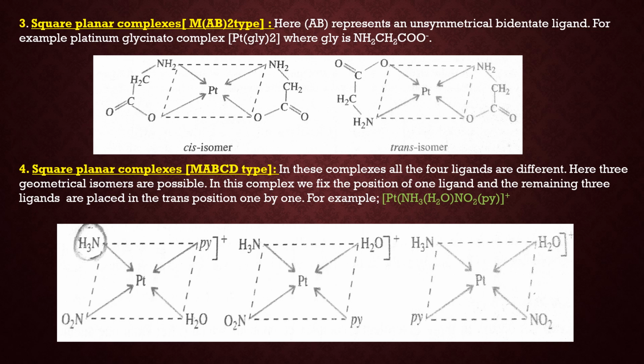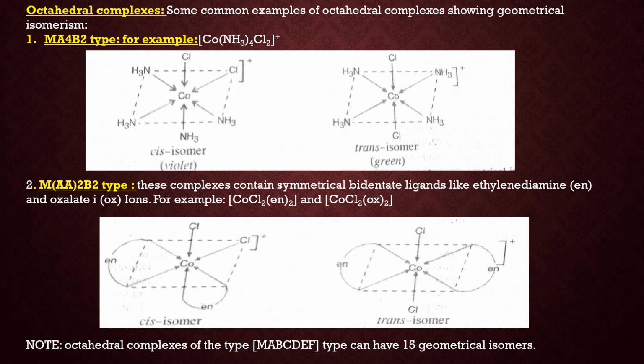In this case, we fix the position of one ligand, like we fix the position of ammonia. So I circle this ammonia here. So the ammonia position is fixed, and one by one we put all the 3 ligands at the trans position or opposite position to the ammonia. For example, in the first isomer, H2O is at trans position. In the second isomer, pyridine is at trans position, and in the third isomer, NO2 is at trans position or opposite position.